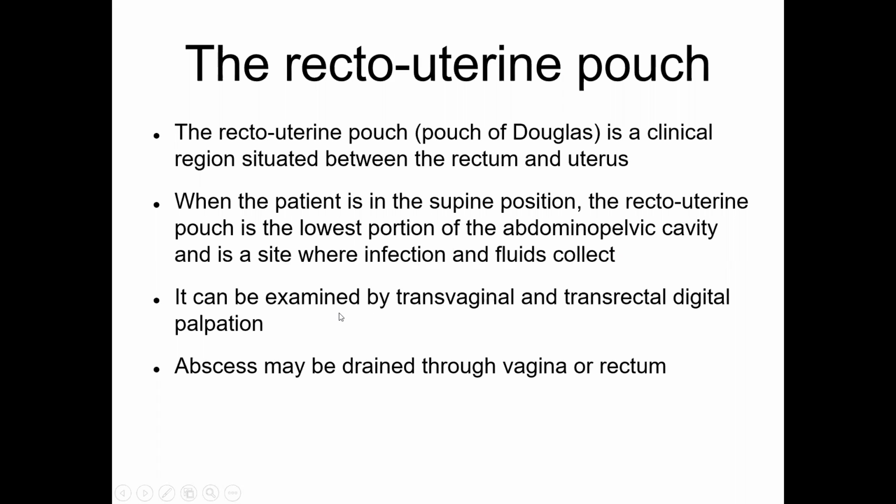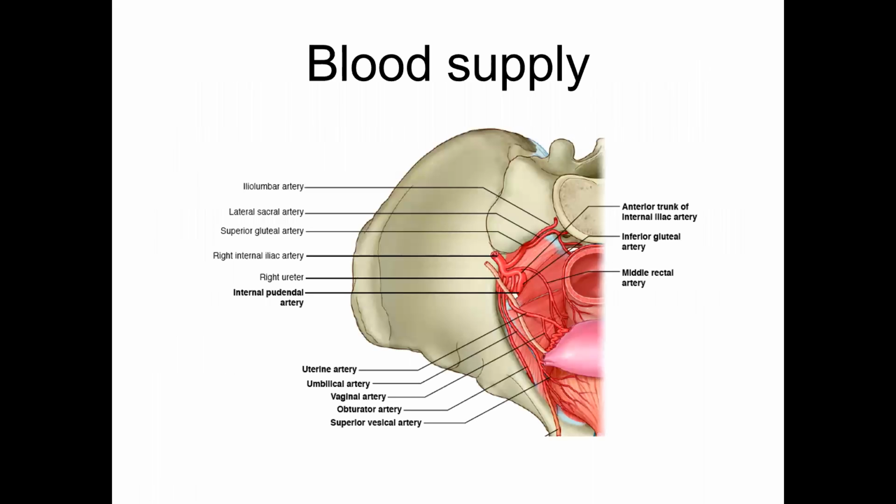It can be examined by an index finger in the rectum, transrectal digital palpation, or through the vagina, putting index and middle finger on the posterior vaginal wall, transvaginal digital palpation. The abscess will be drained either through the posterior wall of the vagina or the anterior wall of the rectum.